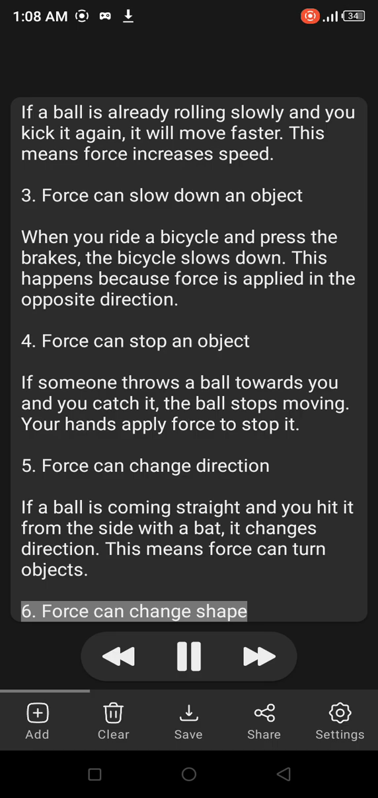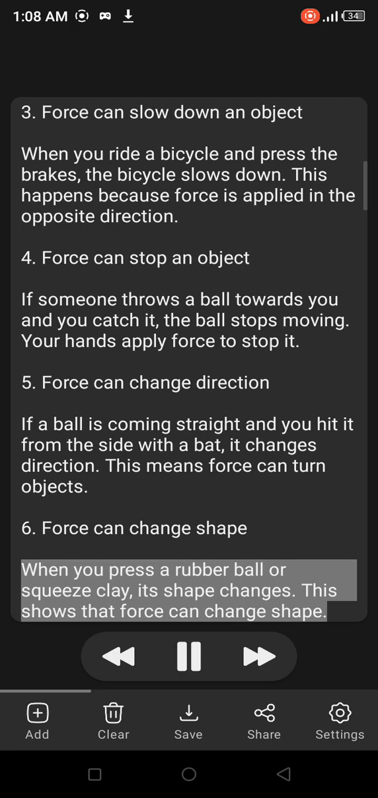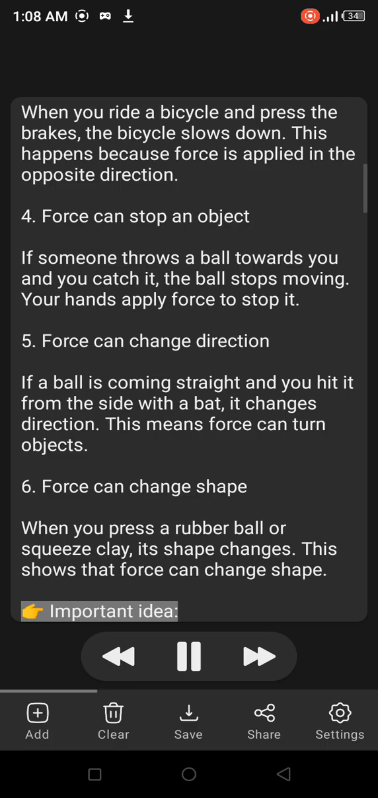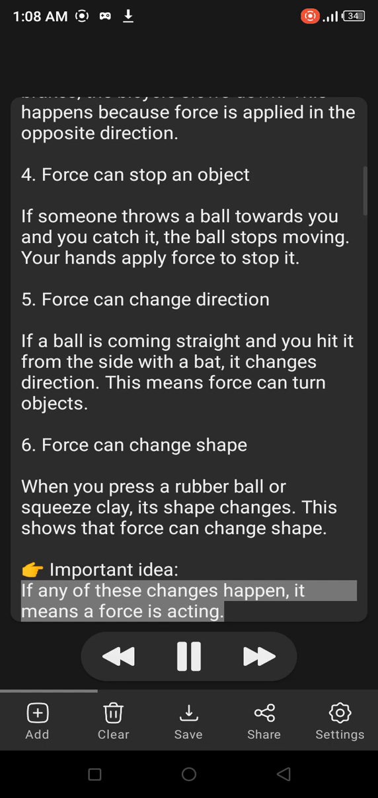6. Force can change shape. When you press a rubber ball or squeeze clay, its shape changes. This shows that force can change shape. Important idea: if any of these changes happen, it means a force is acting.